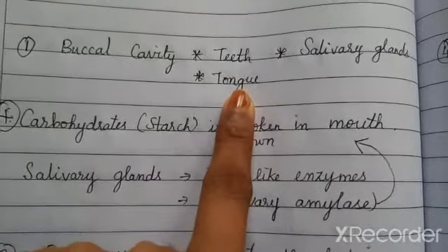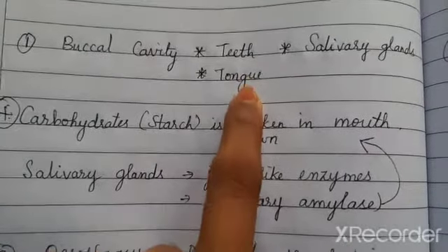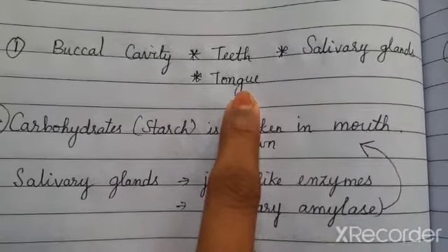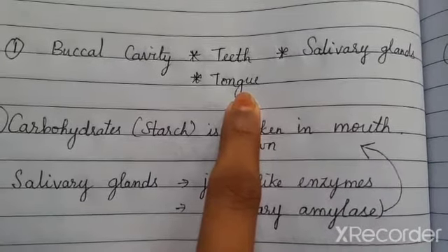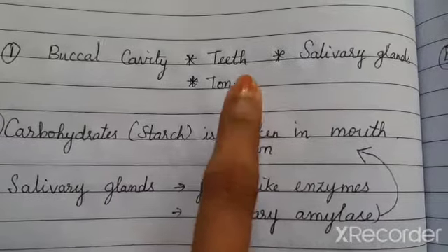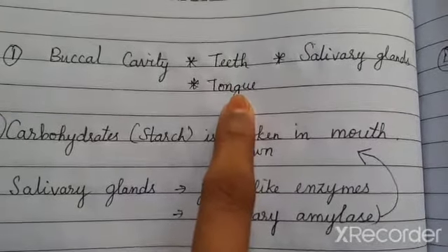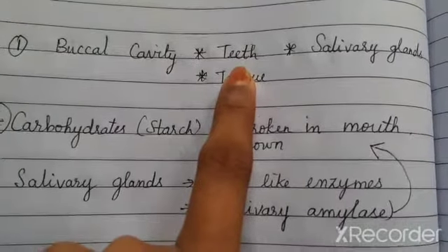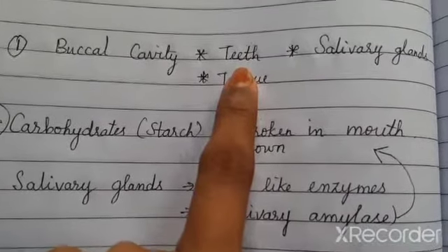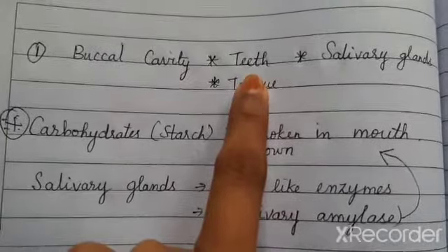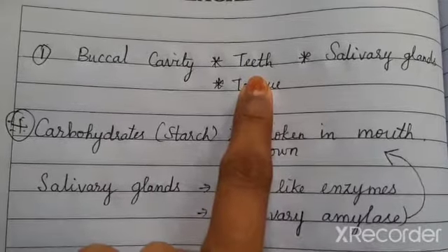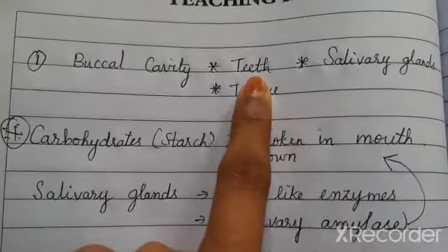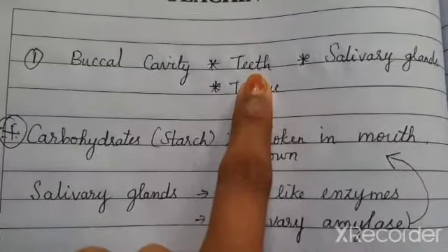The tongue, as we discussed already in the last class, will have the taste buds. Sweet, sour, spicy, salty, all the tastes are identified with the help of your tongue. And the teeth. You have 2 jaws, upper jaw and lower jaw. 16 teeth in each jaw. So totally 32 teeth, which help us to bite, tear and grind the food material.